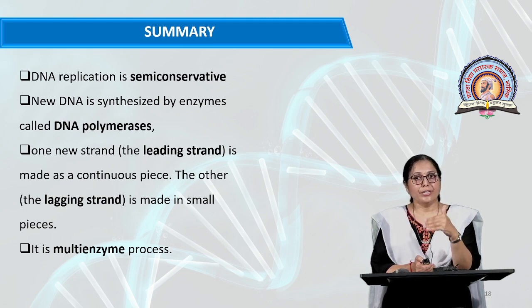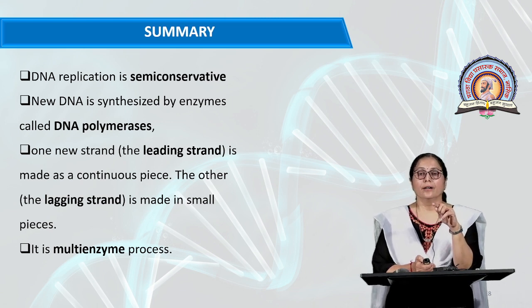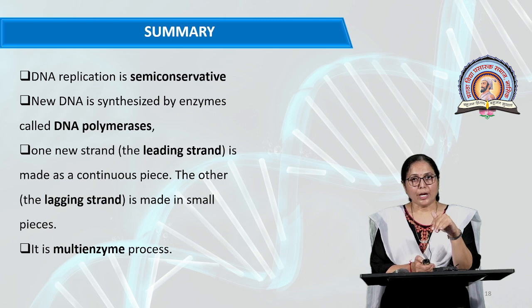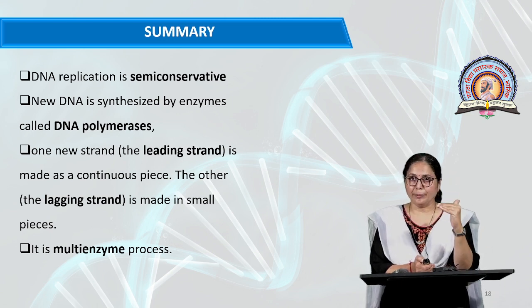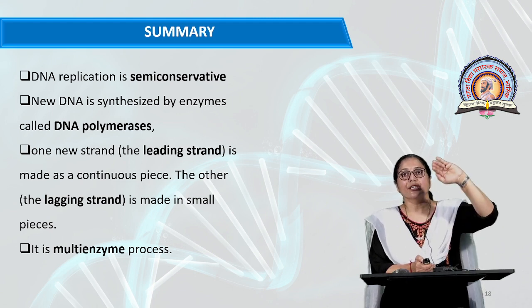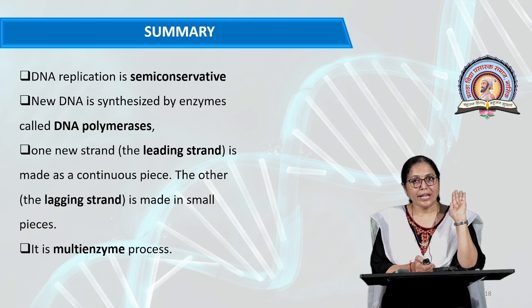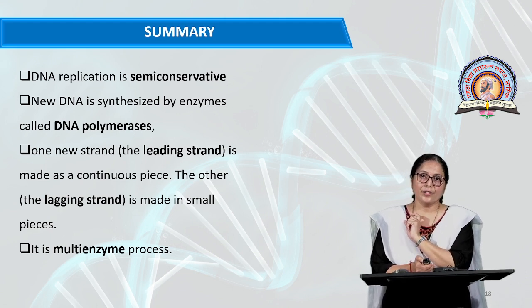Afterward, elongation. In elongation, there is addition of deoxyribonucleotides from 5 prime to 3 prime. On the leading strand there is continuous synthesis of the daughter strand, and on the lagging strand there is discontinuous synthesis of Okazaki fragments.